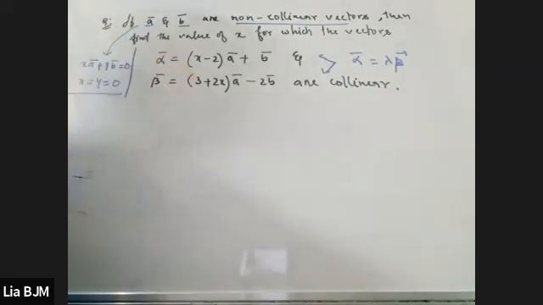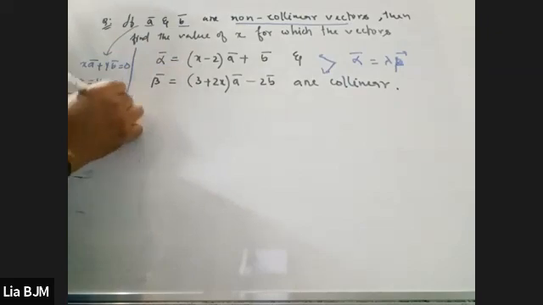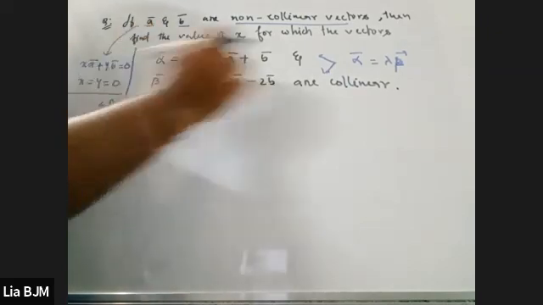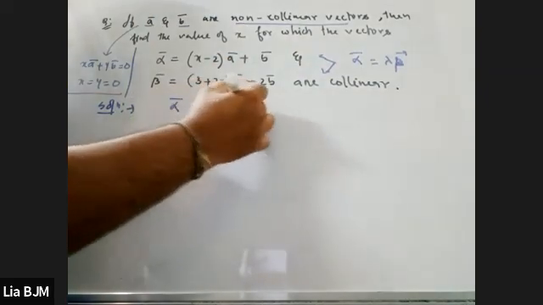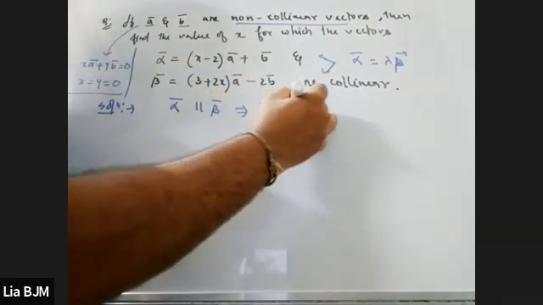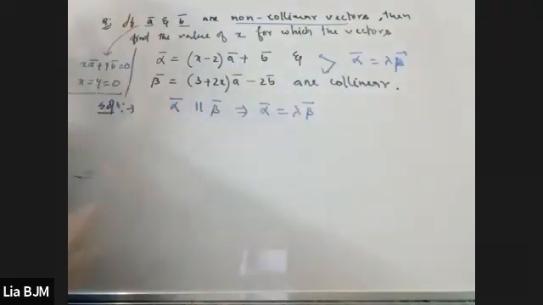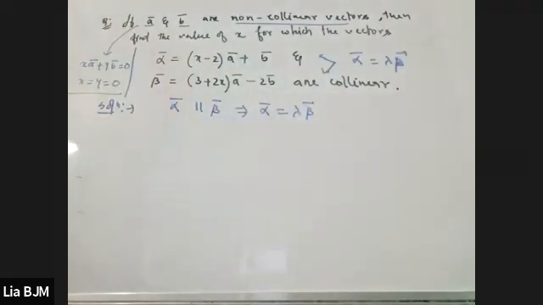This is very clever. The question is that they are saying these are collinear. That means alpha is parallel to beta vector. That means we can say that alpha vector is equal to lambda times beta vector. Do you understand these things?